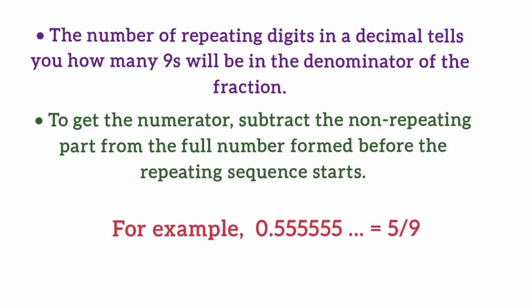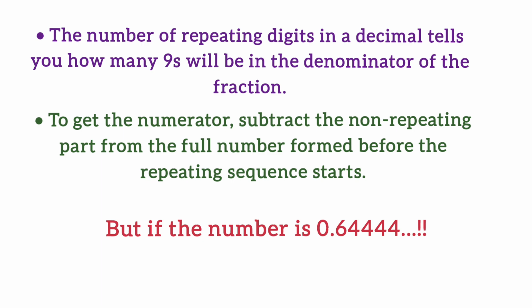For example, 0.5 bar or 0.555 and so on will be equal to 5/9. Why? Because the repeating digit here is 5. So just remove the repeating sequence. So the number here is 5 and there is no non-repeating part. So 5 minus 0, and for the denominator, how many digits are repeating here? Only 1. So one 9 will be in the denominator. So it is 5/9.